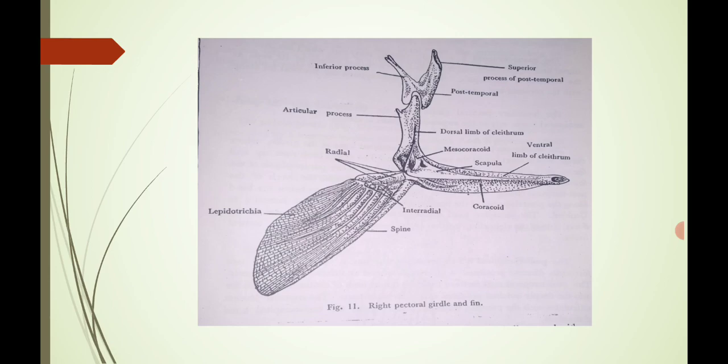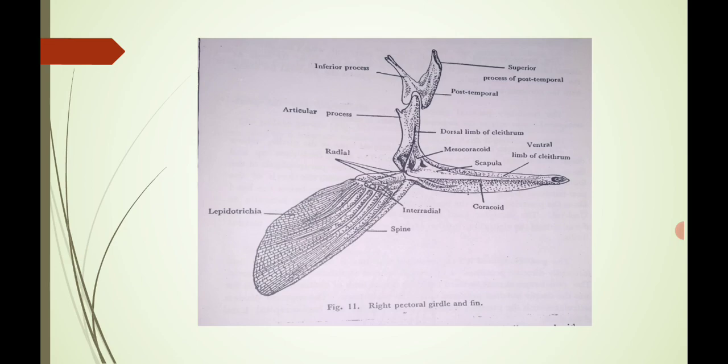Here, on the upper side, there is a superior process of the post-temporal region, and this bone will be attached to the L-shaped structure that consists of the main parts of the pectoral girdle, that is the scapula, mesocoracoid and the coracoid.